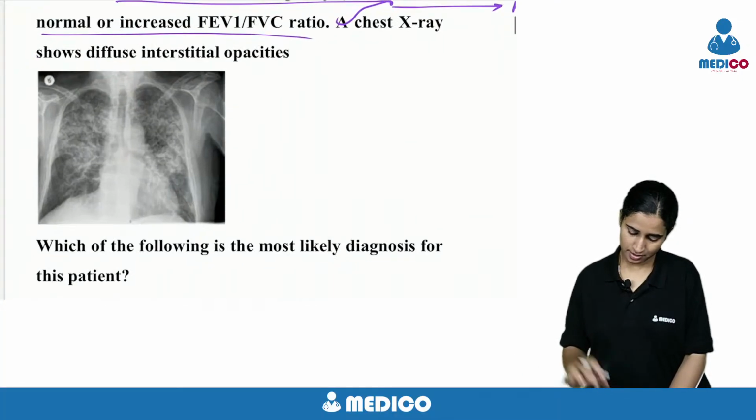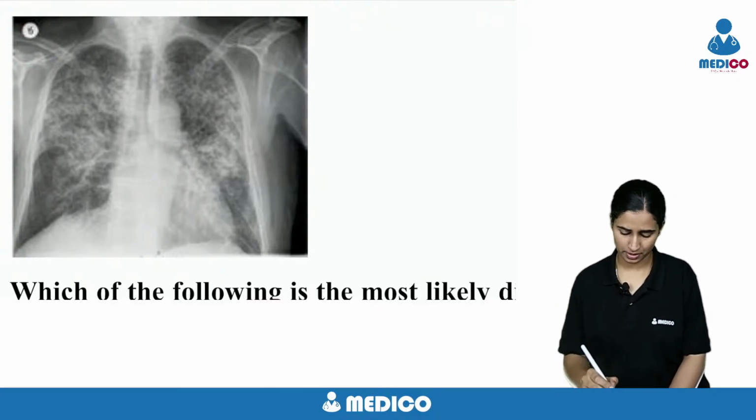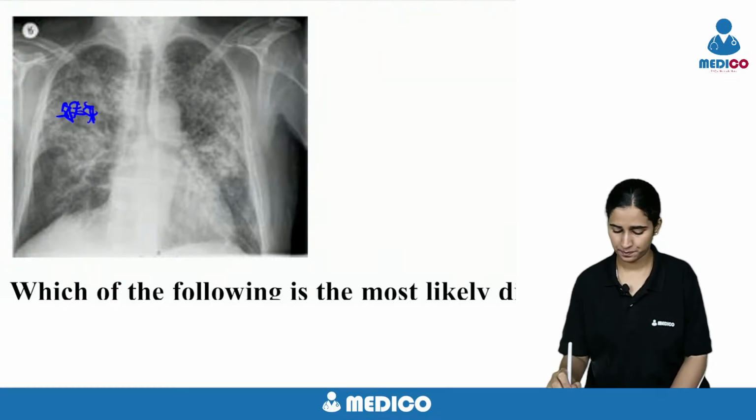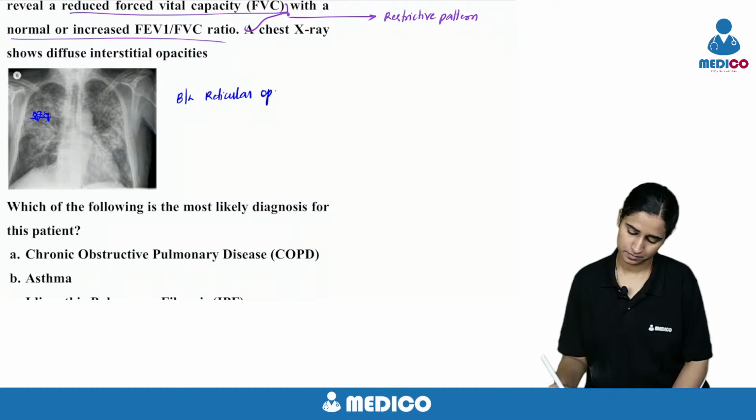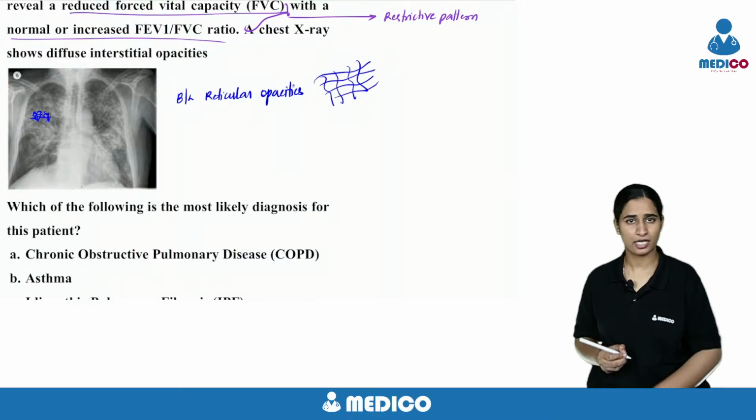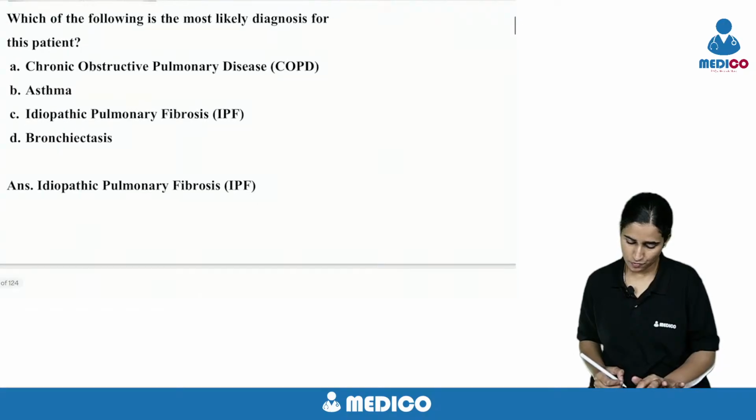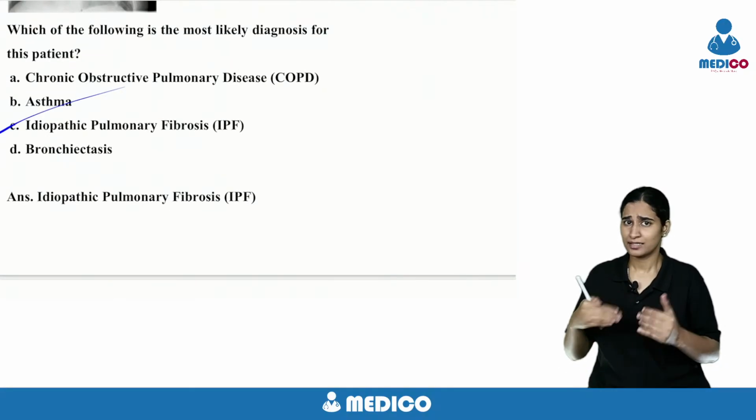And the chest X-ray is also showing bilateral reticular involvement. So it's like this reticular involvement. It's like laces. The opacities are like this, if you observe, reticular opacity seen in ILD. So what is the most likely diagnosis? It's idiopathic pulmonary fibrosis. Let's rule out other options.